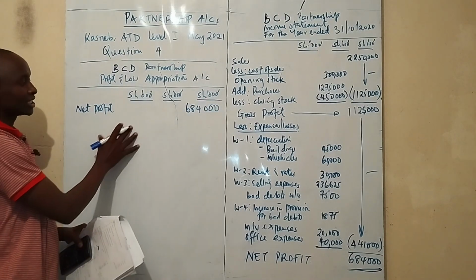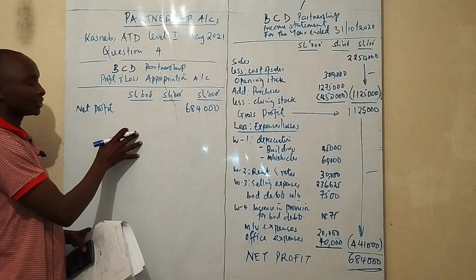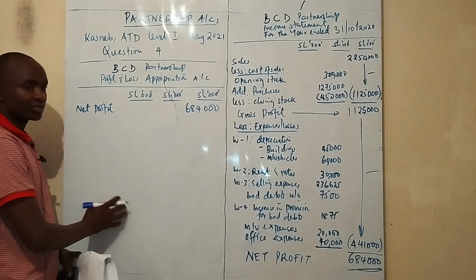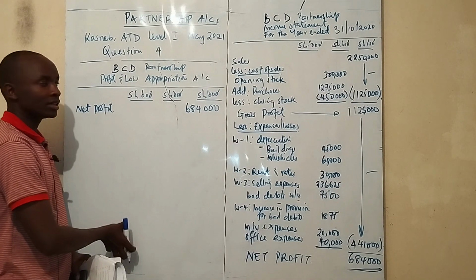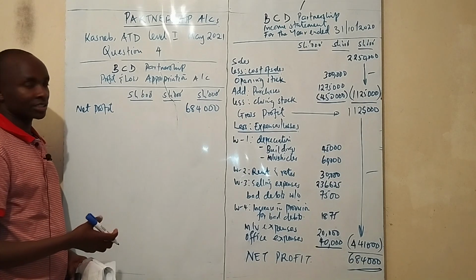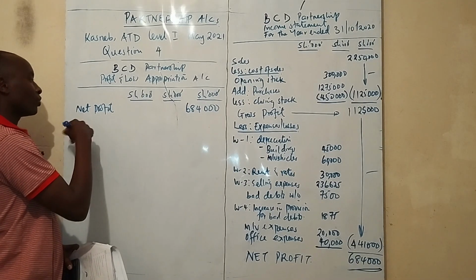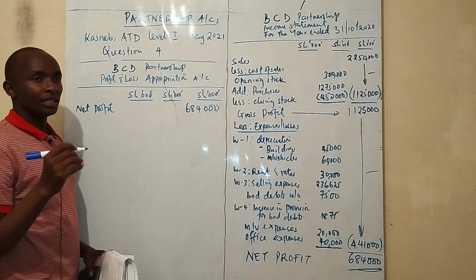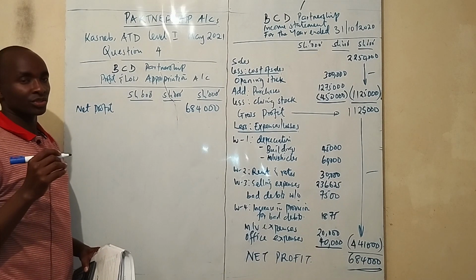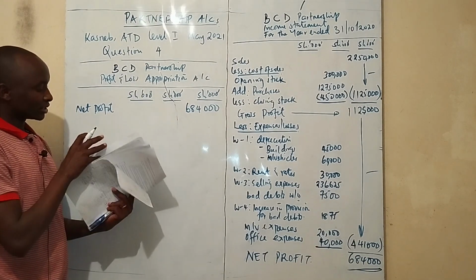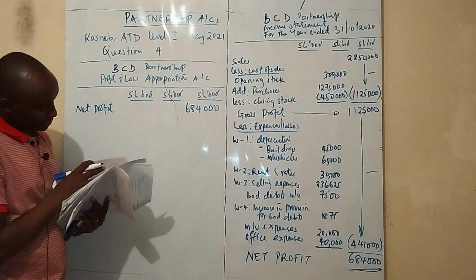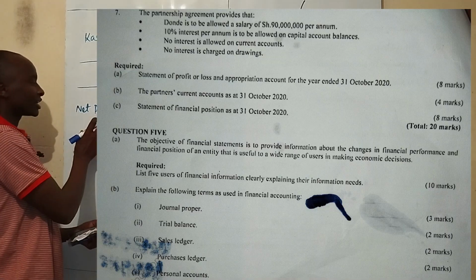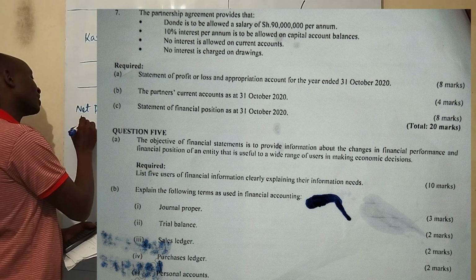Yes, I told you since it is an appropriation, we are going to add some items and then we less others, so that the residual profit is the one that is going to be shared to the partners according to the profit and loss sharing ratio. So what is going to add to the net profit is the interest on drawings. But in this case, we are told that in the partnership agreement there is no interest charged on drawings, so we don't have anything to add on this side, but we have what to less.